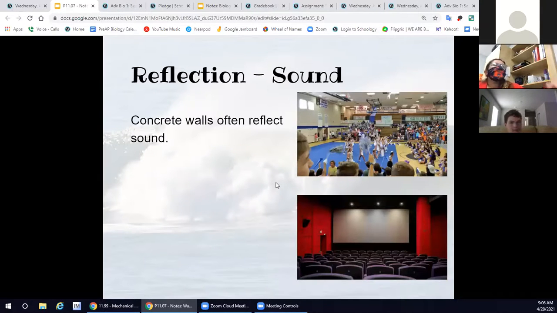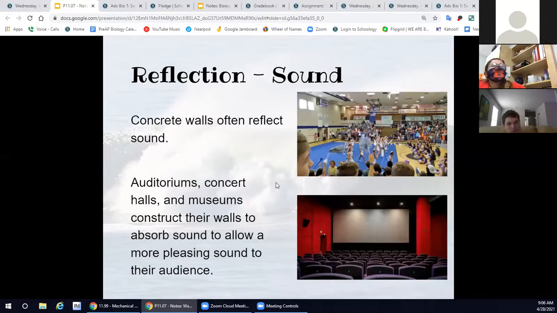So concrete walls are going to reflect sound a lot. That's why your gymnasiums, auditoriums, places that we want loud sounds, that's why they're made out of concrete. Think about all the pep rallies you've ever been to and how loud they get. And that's just because all the sound keeps bouncing off.